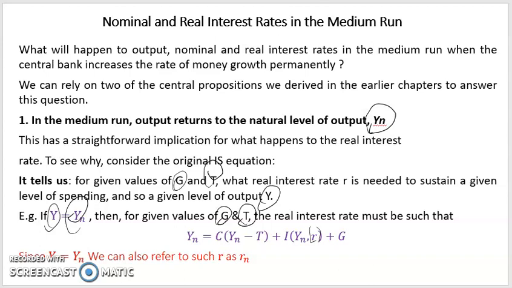And since we use the word natural to denote the level of output in the medium run, it is also fair to similarly call the real interest rate that prevails when the economy is at its natural level a natural real interest rate, and denote it using Rn.